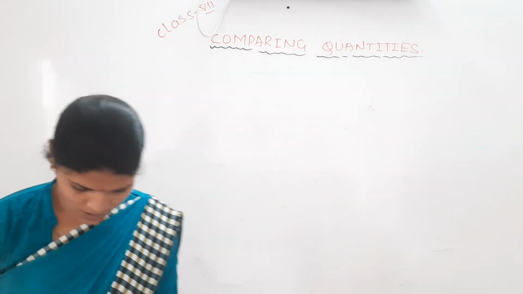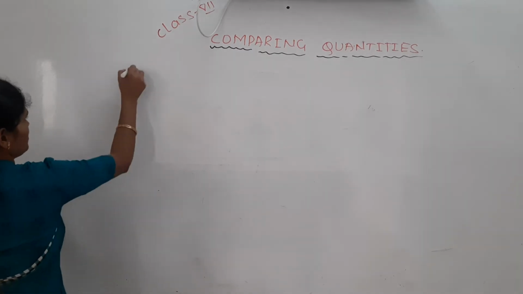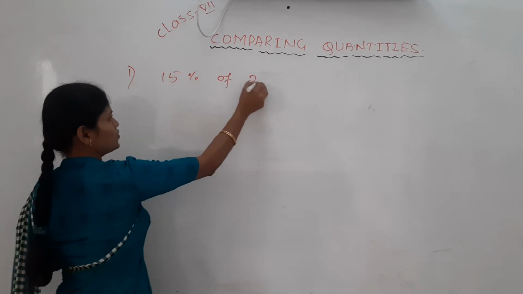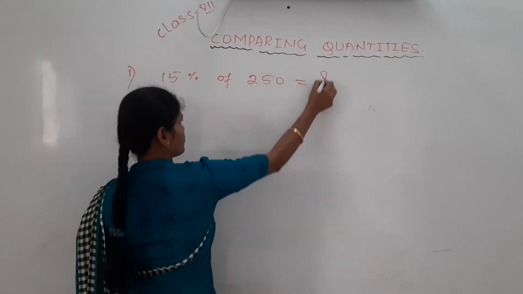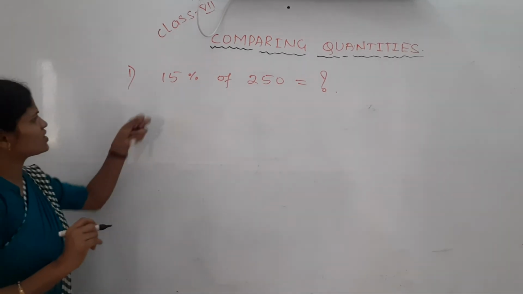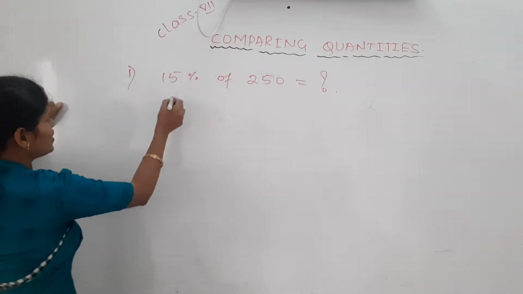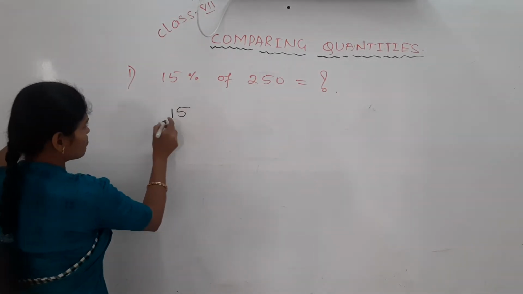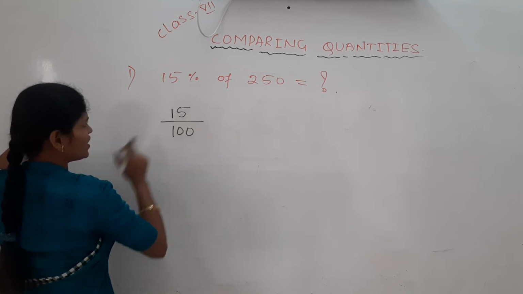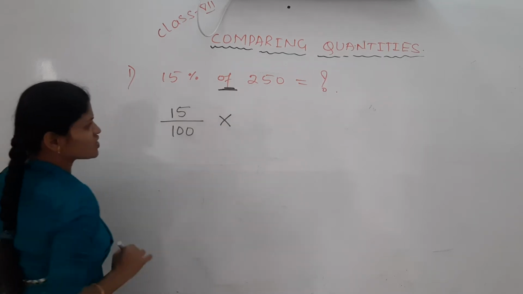Let's see here. 15% of 250 is how much? First one, 15% of 250 is how much? We have to find it. 15% means what here? Percent means out of 100. Shall we represent it like this? 15 out of 100. Of here is nothing but multiplication.